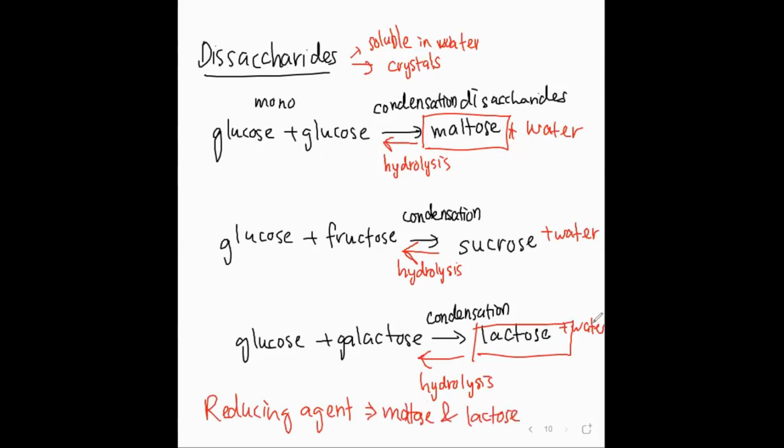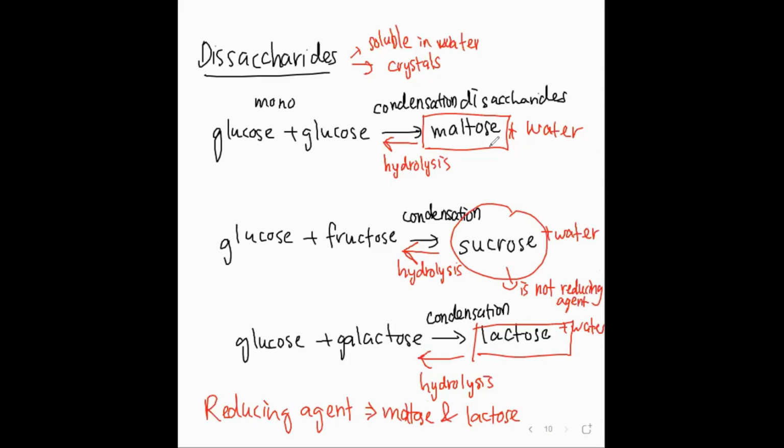So sucrose is not a reducing agent. Remember, sucrose is not a reducing agent. It is never. Remember that. Okay. So about disaccharide, this is the idea.